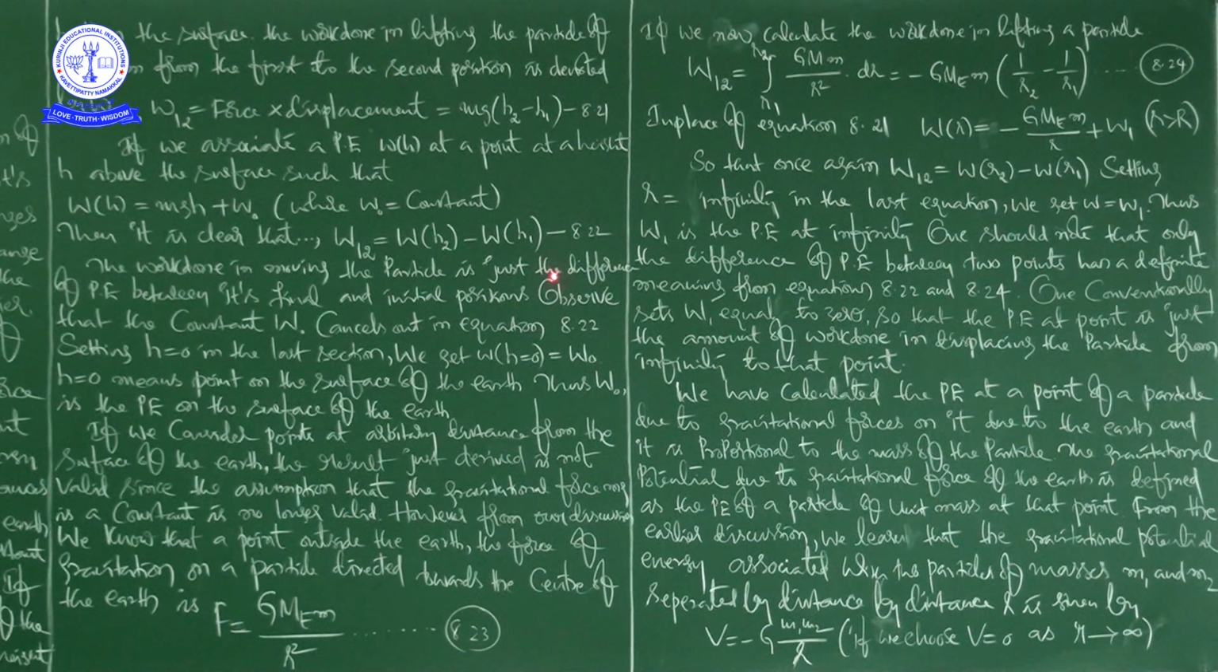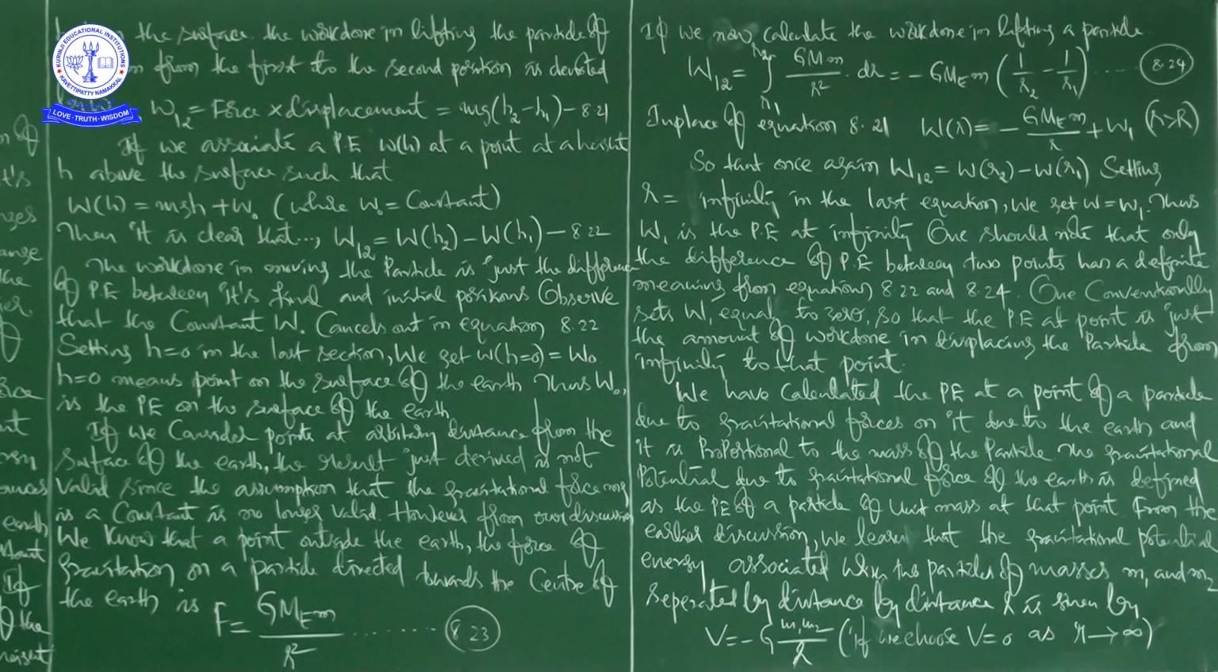It is equation number 8.22. Now, the work done in moving the particle is just the difference of potential energy between its final and initial positions. Observe that the constant W naught cancels out in equation 8.22. Setting h equal to 0 in the last section, we get W equal to W naught.